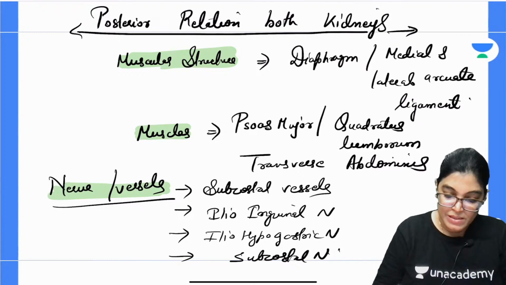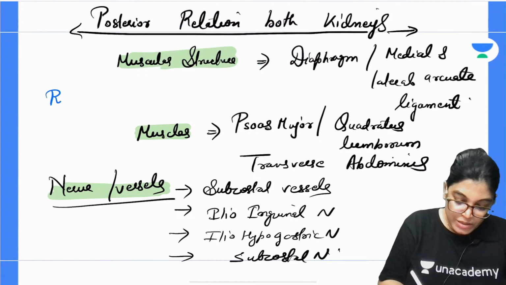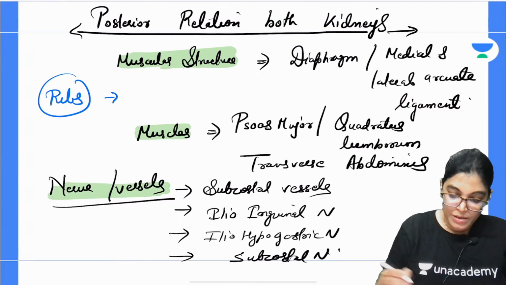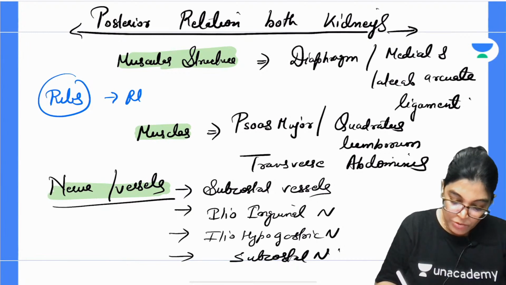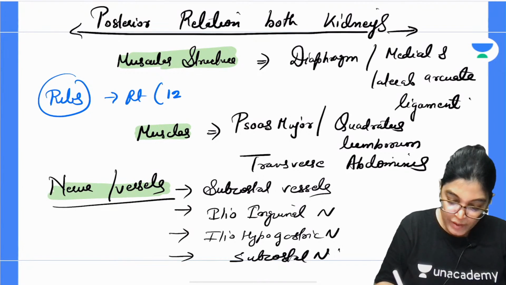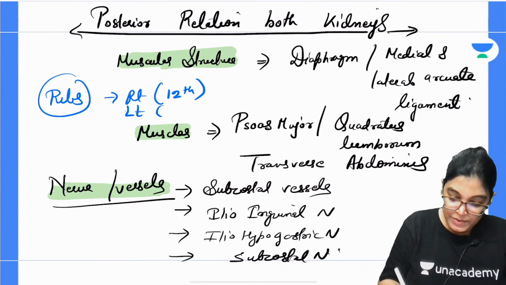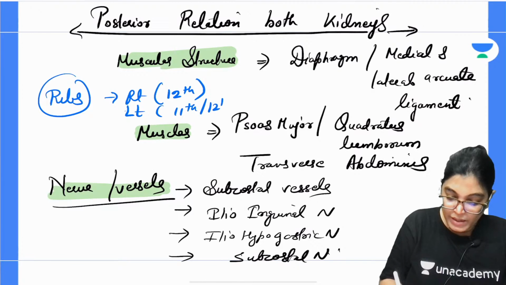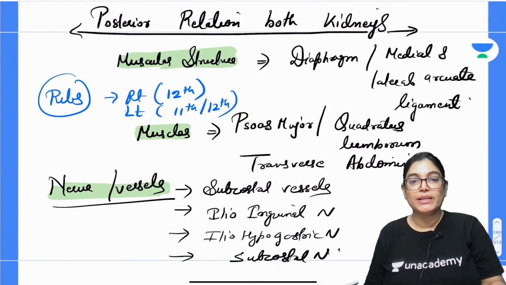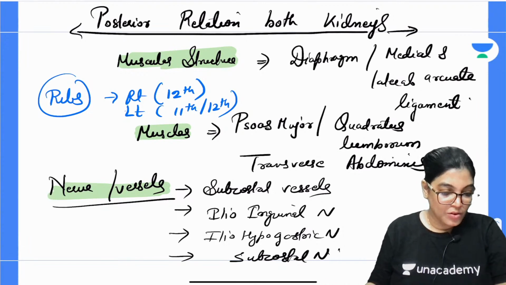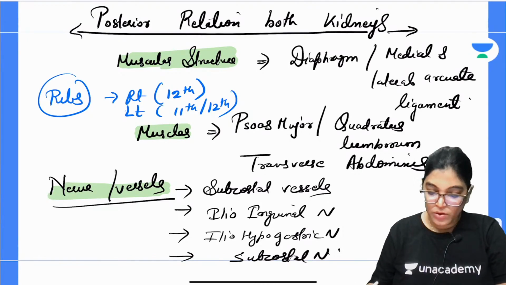What about the ribs, dear? I didn't mention the ribs. For the ribs, just mention the posterior aspect of the kidney. The right kidney is related to just the 12th rib, and the left kidney is related to both the 11th and 12th ribs, because on the right-hand side the heavy liver is lying. So yes, fellow, you are absolutely right.